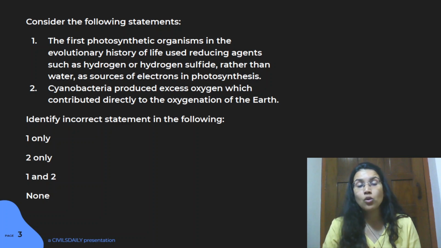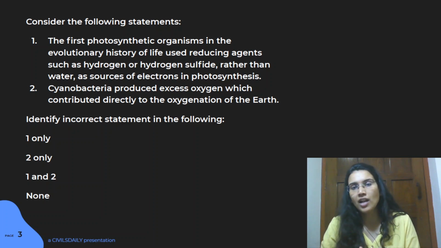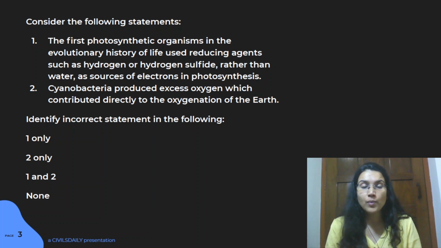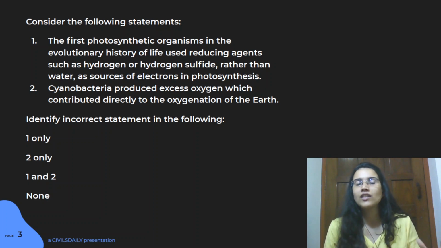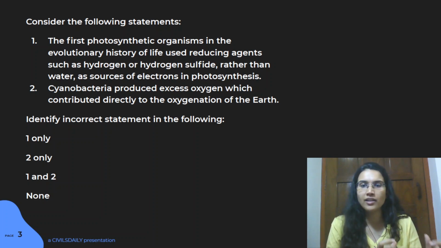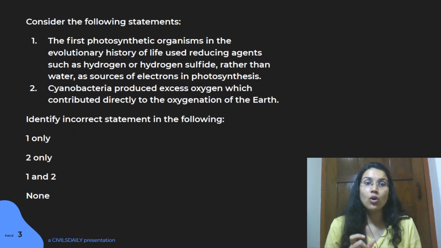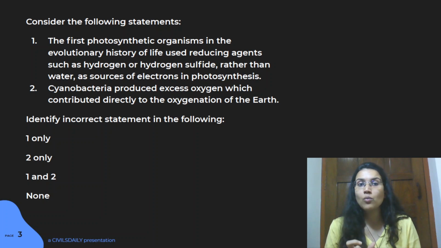And then slowly we transformed into a new organism called blue-green algae. This is where the cyanobacteria idea of organisms comes into place. And that is when the real photosynthesis, as we know it, started, and they started exhaling oxygen. So cyanobacteria was the one which started producing oxygen.